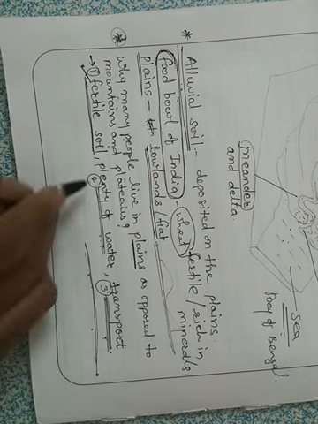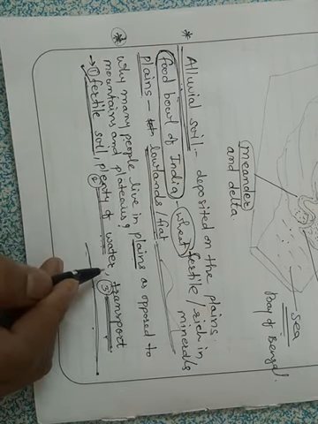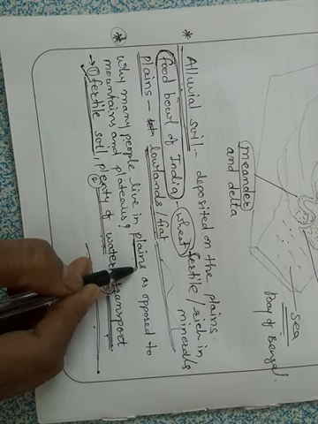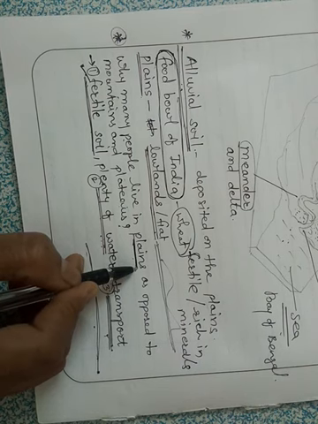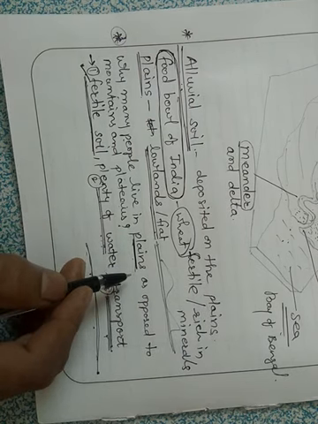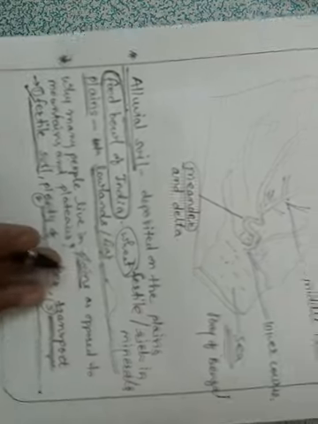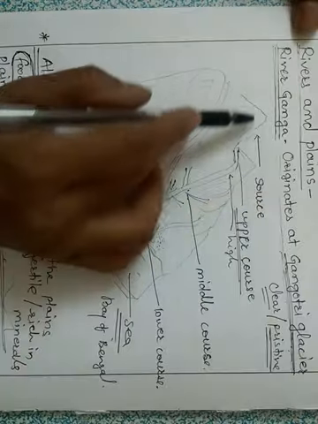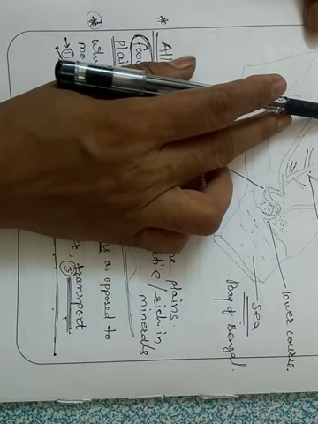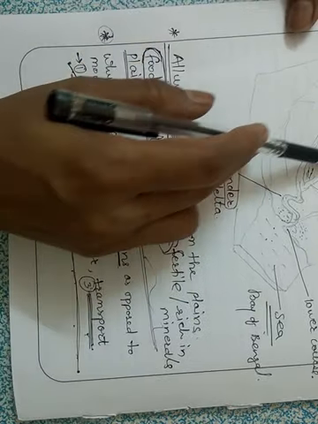These are the reasons why many people are living in the plains, and that's why the northern plains of India are very densely populated. Densely populated means a large number of people are living in these plains. So this is all about the rivers, the river Ganga, its source and its way of flowing.